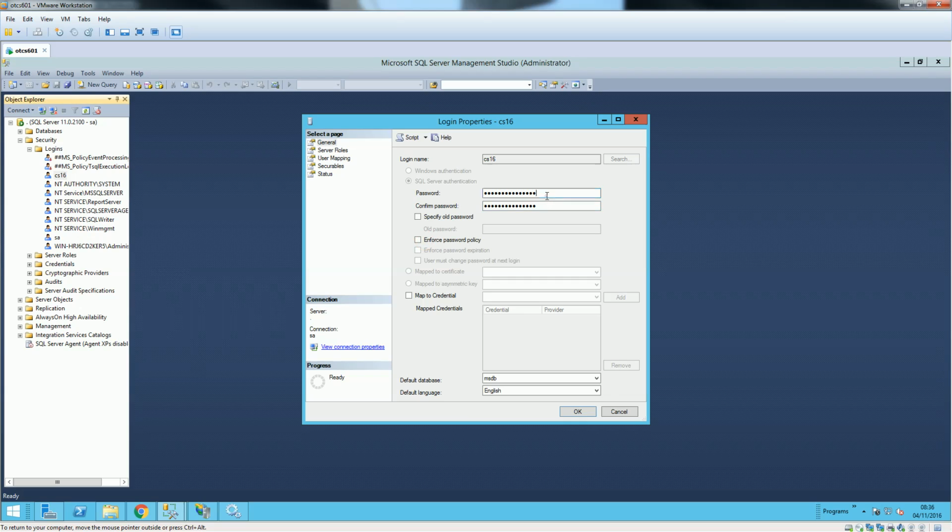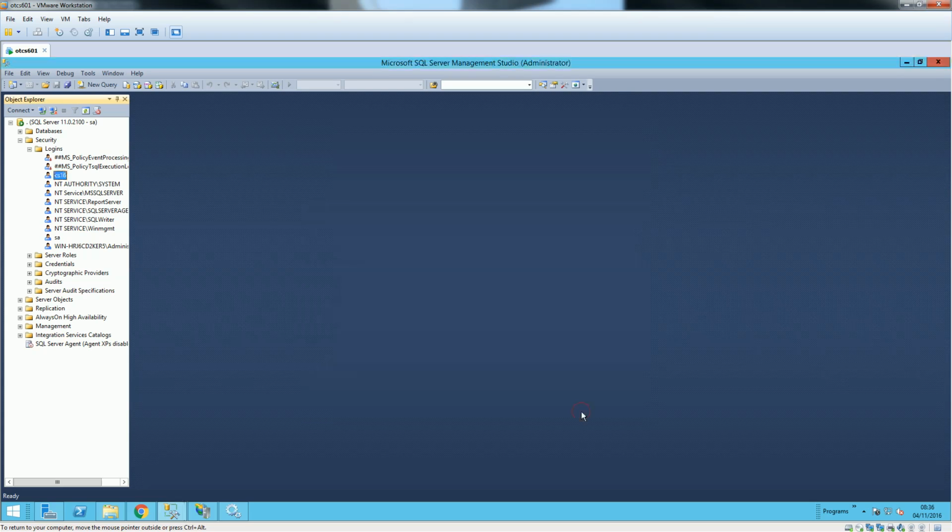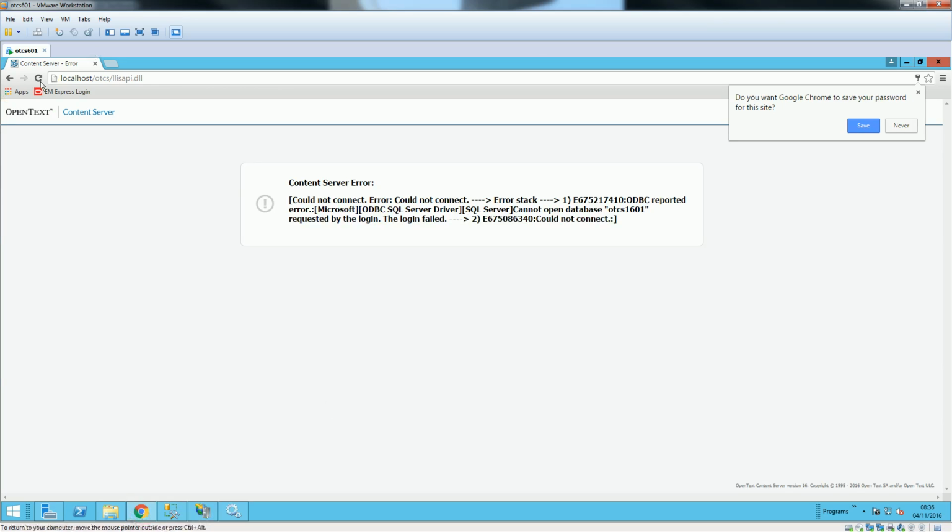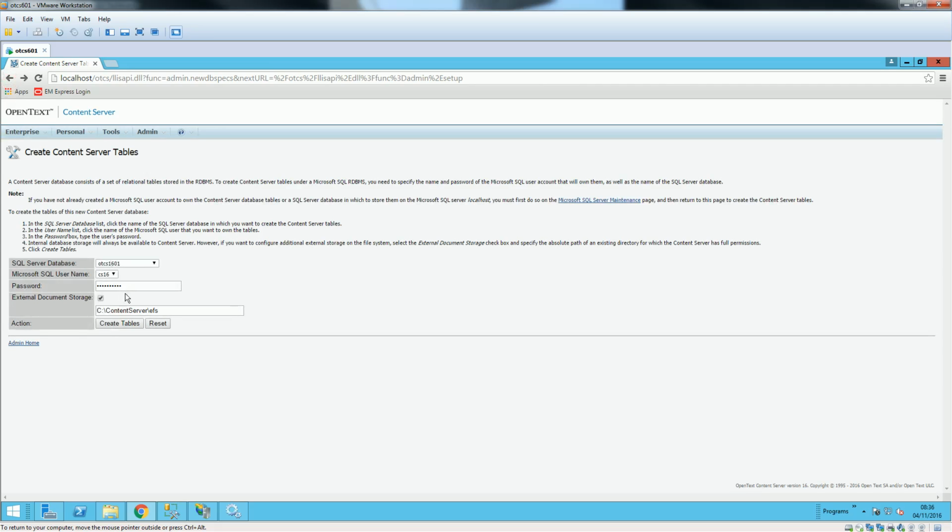I uncheck the enforce password and say CS16, CS16, and the default database is OTCS16. Now we'll go back to the content server and try again. So we'll say CS16 and create tables.